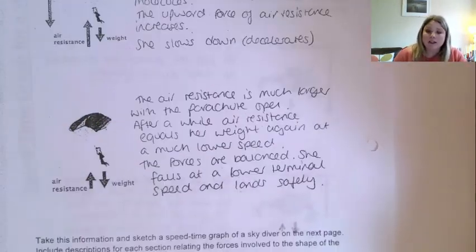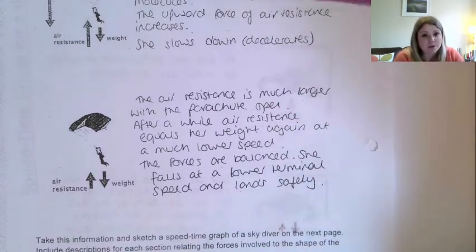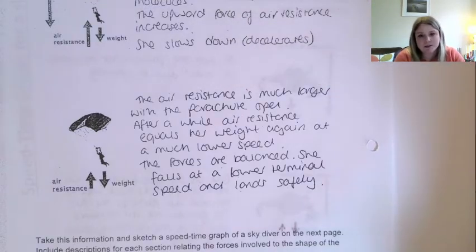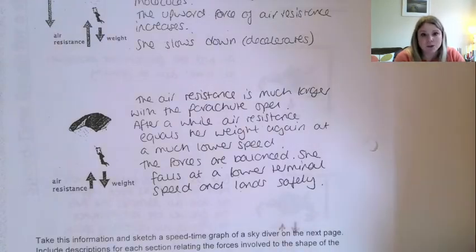Last wee one then. Eventually those forces are going to balance each other out again and she'll reach a new terminal speed. Let's read it. So the air resistance is much larger with the parachute open. After a while, air resistance equals her weight again at a much lower speed. The forces are balanced. She falls at a lower terminal speed and lands safely.